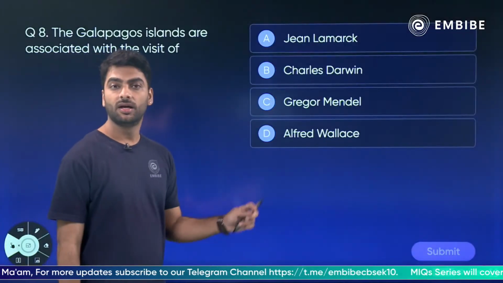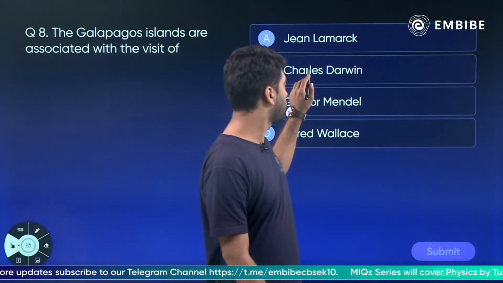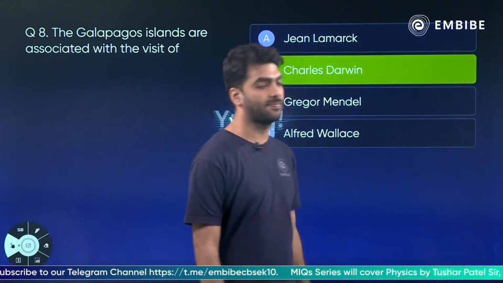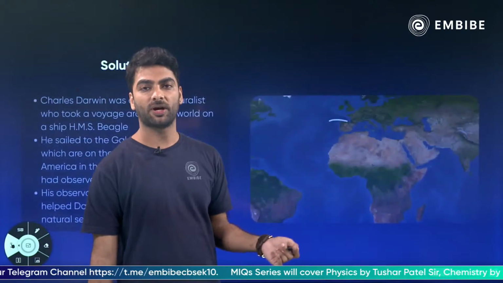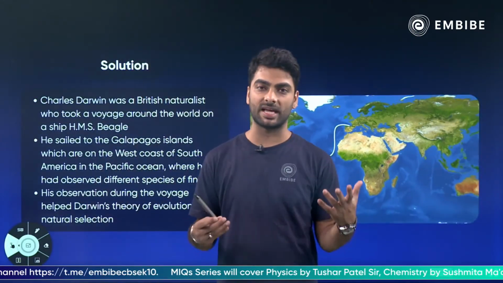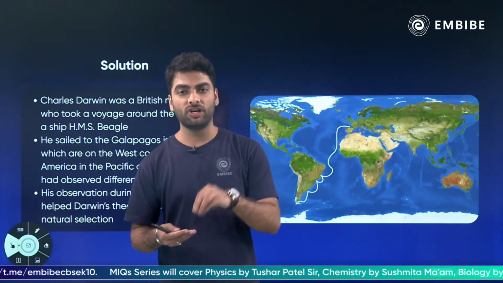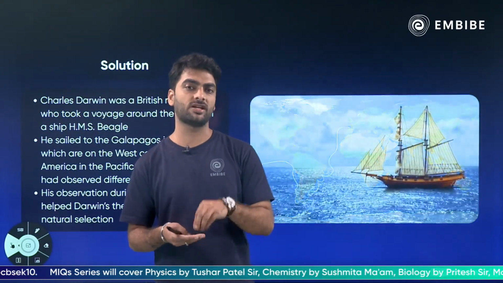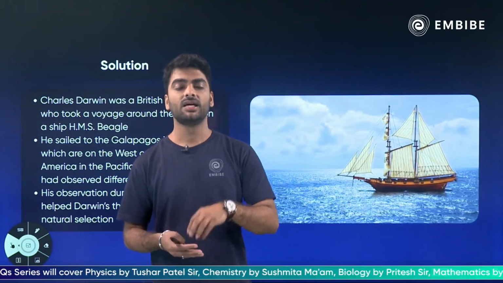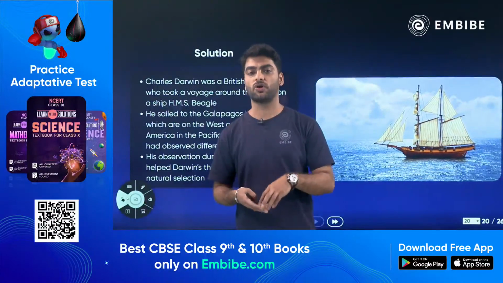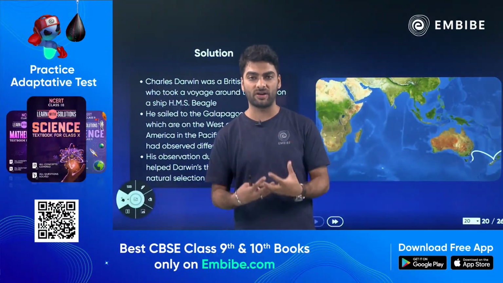The answer, Simran and Kaushal both have told it's B, Charles Darwin, which is absolutely correct. We all know the Galapagos Islands are associated with Darwin's finches, right? And the Galapagos Islands is also one of the hot spots for biodiversity.